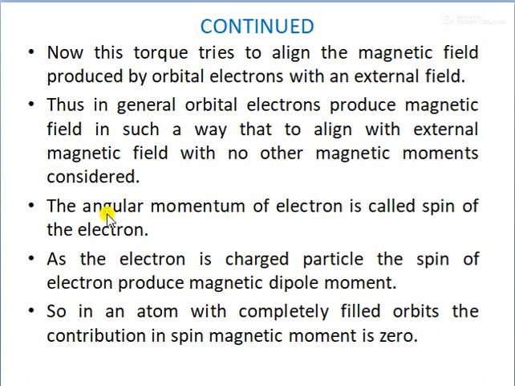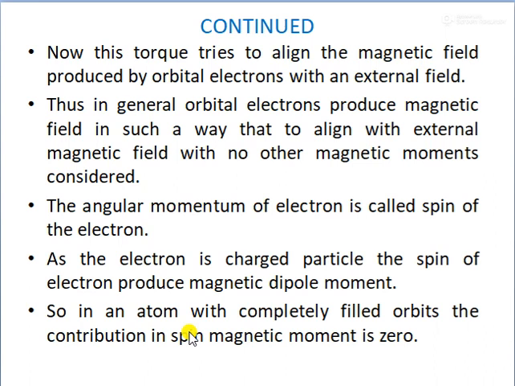Next, the angular momentum of the electron is called the spin of the electron. As the electron is a charged particle, the spin of the electron produces a magnetic dipole moment.